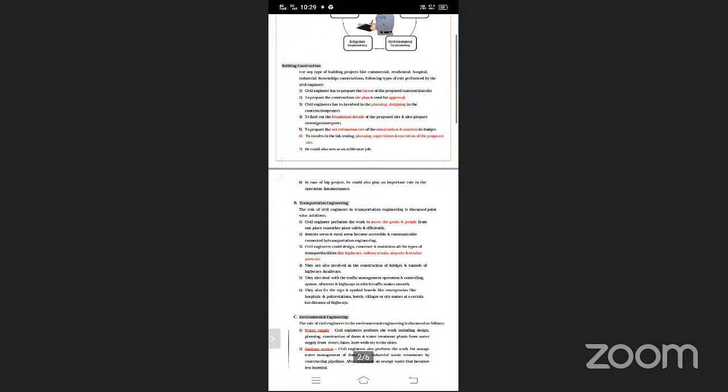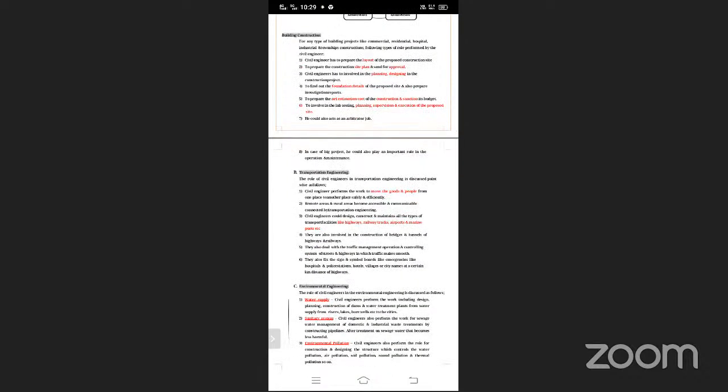Okay, next is transportation. What is the main role of transportation? I will highlight that point: move the goods and people. This is the main role of transportation in civil engineering, or in general, the main role of transportation in human life. So move the goods and people from place to place. Move the goods and people is an important phrase in that sentence.